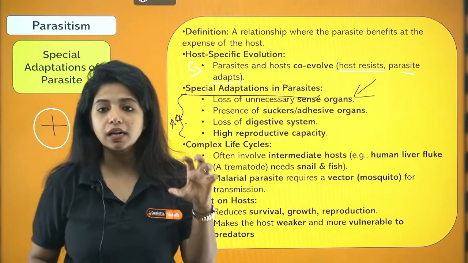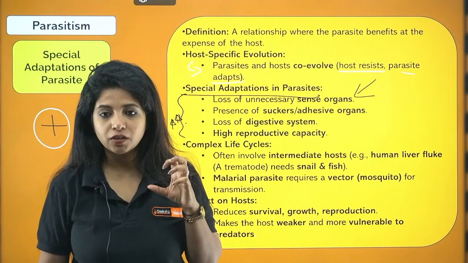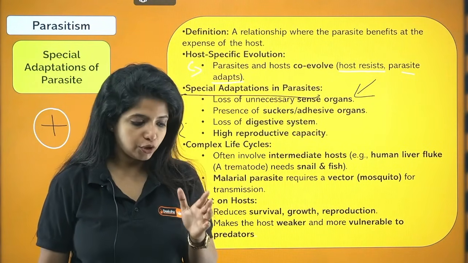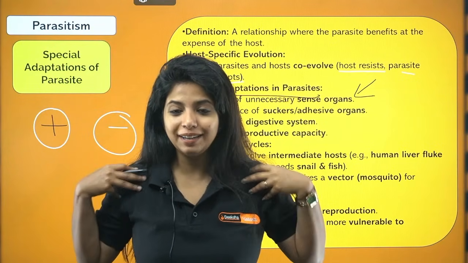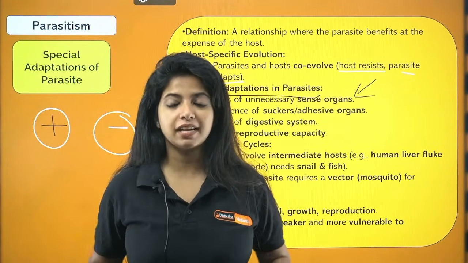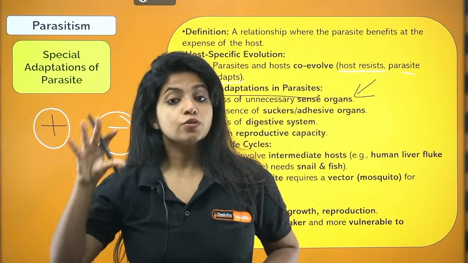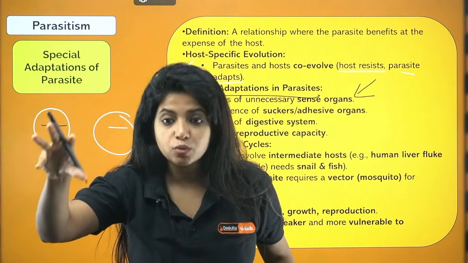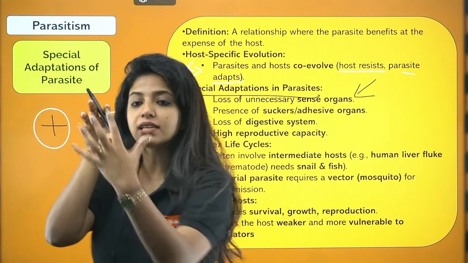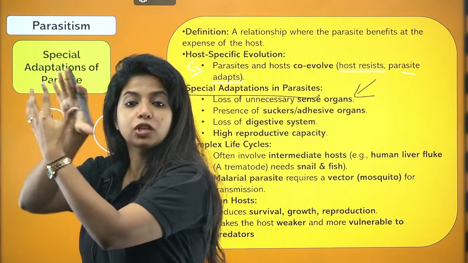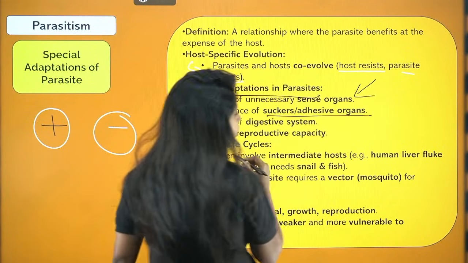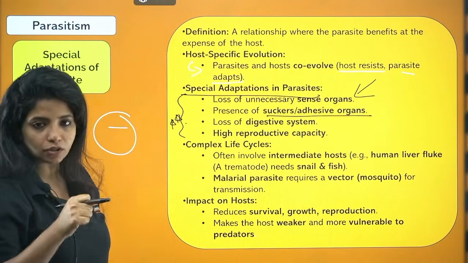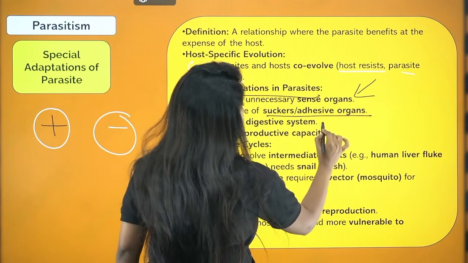Second thing, presence of suckers and adhesive organs. What do you mean by that? Listen to me carefully. It does not have any limbs, as in hands or legs, to hold on to one particular place. So if it wants to stay at one particular place, what do you need? You need suckers. The suckers help it adhere to the surface wherever it is staying. So please remember, it has suckers or adhesive organs to stay at one particular point and take the nutrition. Next thing, loss of digestive system.